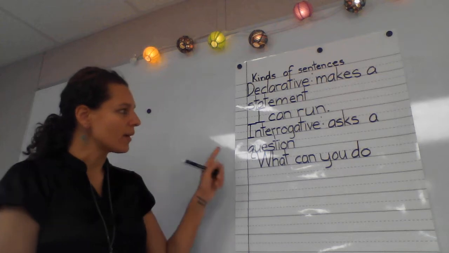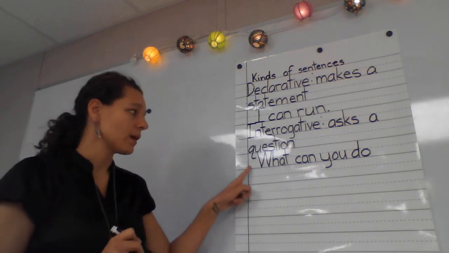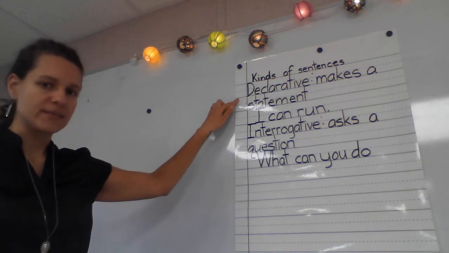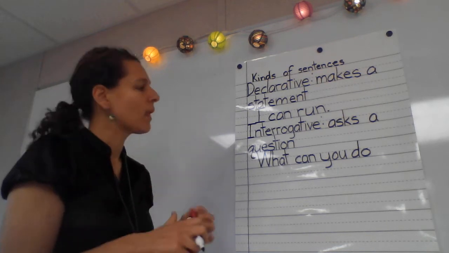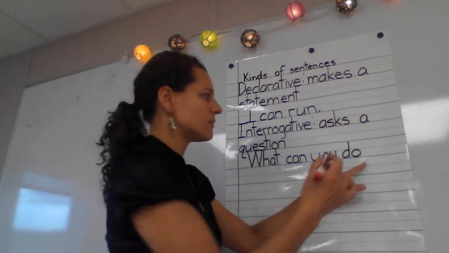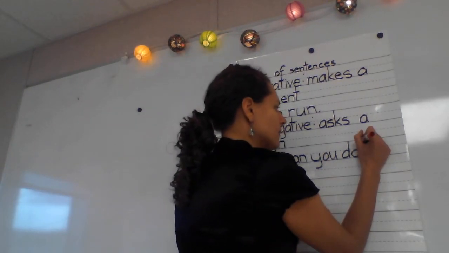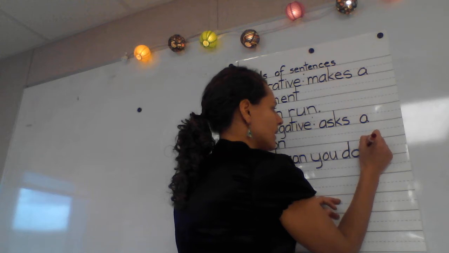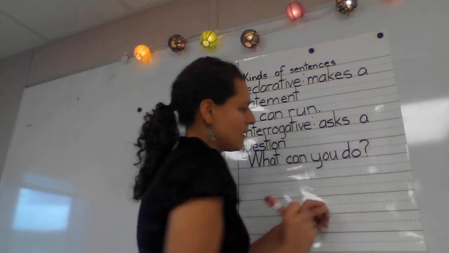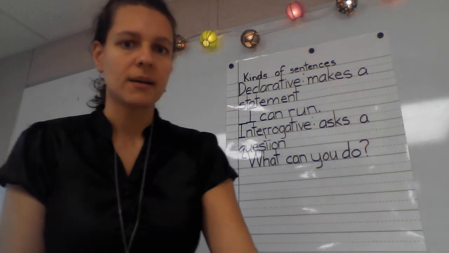All right, so I wrote our interrogative sentence up there. What can you do? That we answered with our declarative sentence, I can run. And we want to see how we make the question mark. I'm sure most of you know we start up here. We go, it's kind of an opposite clock stroke like our number 2. And then it has a little dot down at the bottom.